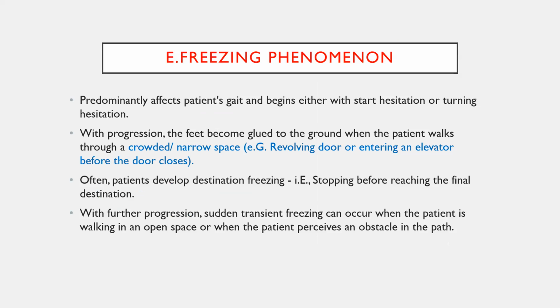The freezing, as I told earlier, the patient will have hesitation, and sometimes the patient will stop the movement whenever going through crowded places or narrow places, whenever turning around, or whenever reaching the destination. This is very classical of Parkinson's disease. Sudden transient gait inhibition can be seen in Parkinson's disease. So freezing can be seen whenever you are doing the gait examination. Just see whether the patient has difficulty while starting the movement, turning, or going through narrow places, whether the patient is freezing.